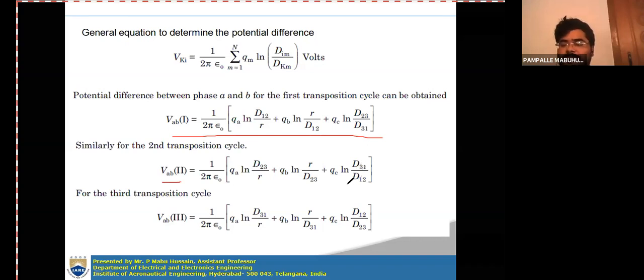For the third section, 1 by 2 pi epsilon naught, QA ln D31 by r plus QB ln r by D31 plus QC ln D12 by D23. However you got the first expression, in the similar manner you will get the second and third expressions also. Simply consider this transposition cycle only once.